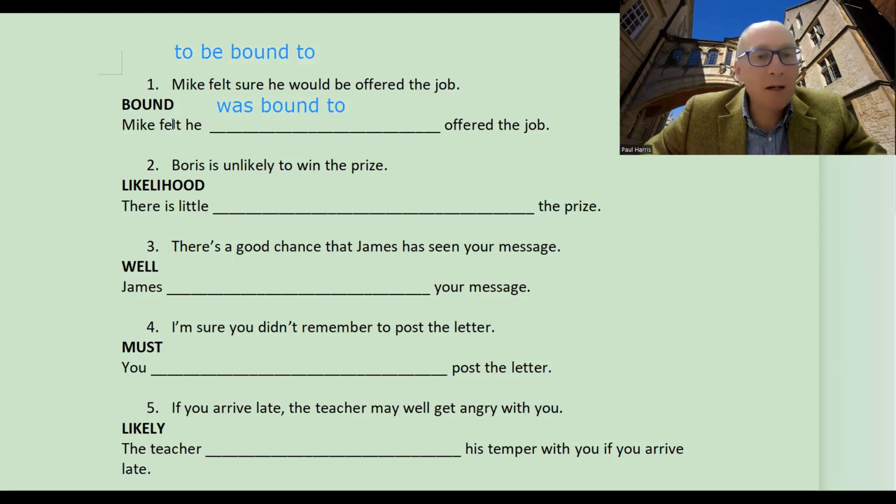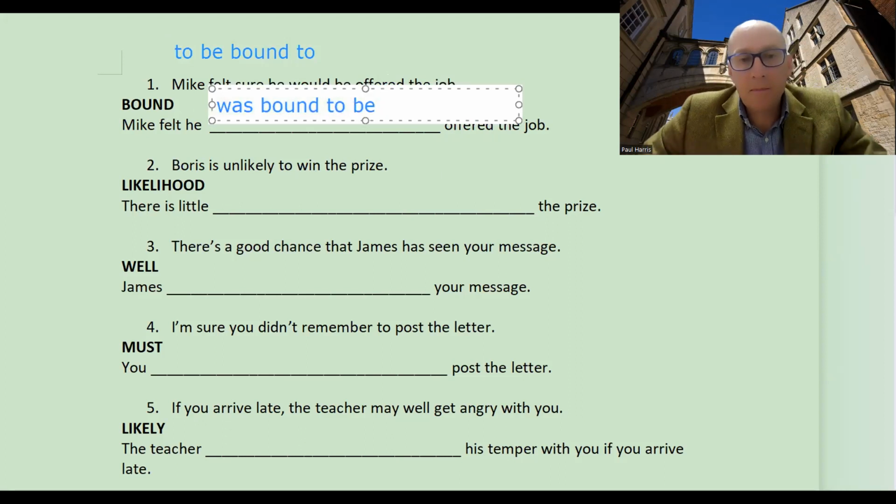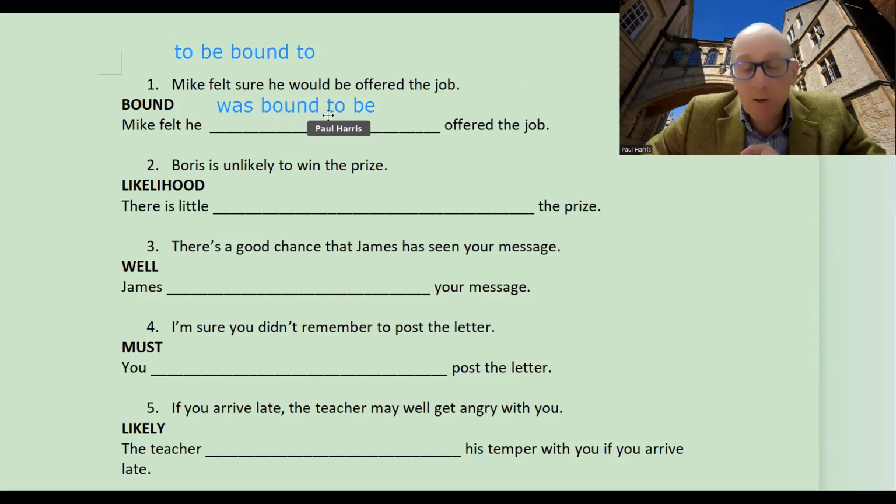Okay, so Mike felt he was bound to be offered the job. Okay, now for each of these answers here, you will get 2 points. So probably you'll get 1 point for bound to, okay, and then the other point here for be offered, okay.